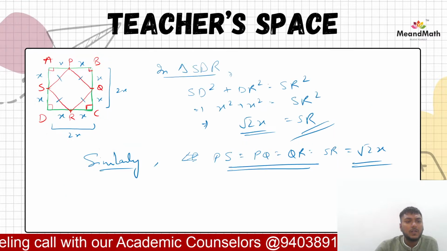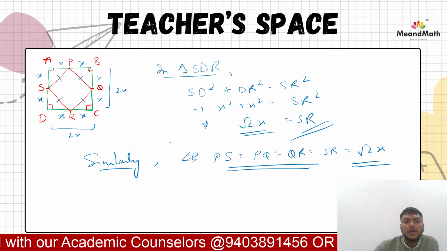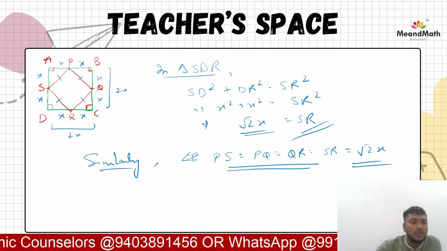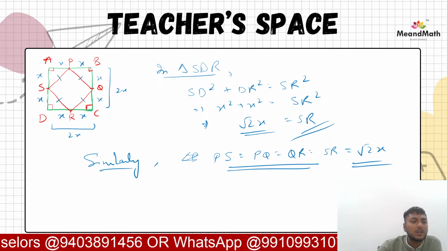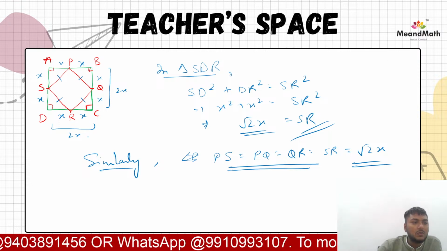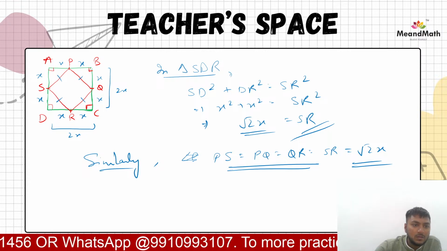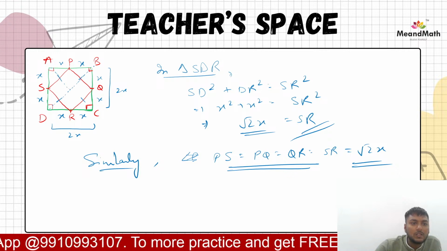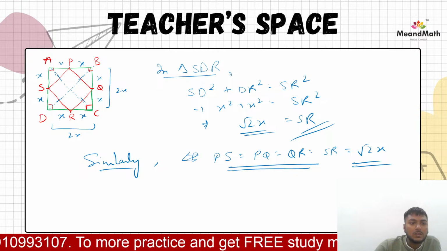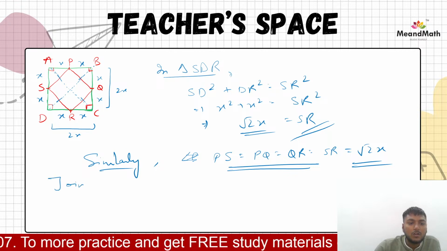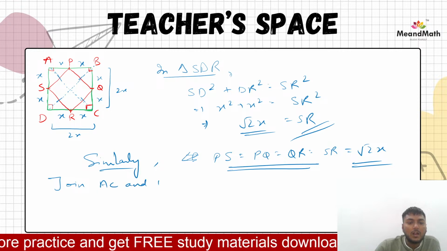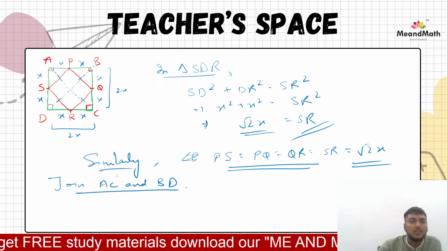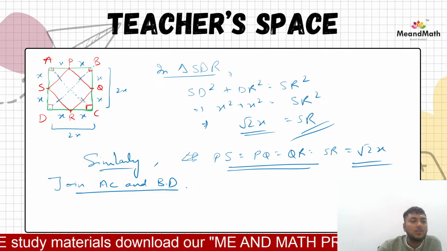So we need to prove that this PQRS is a square. How will we prove that this PQRS is a square? Right? So we need to do a construction. So what do we construct? We join these two sides. Let us say the diagonals. So join AC and BD, right? Join AC and BD.